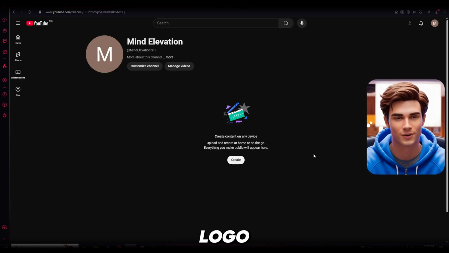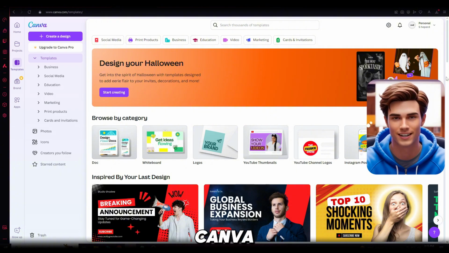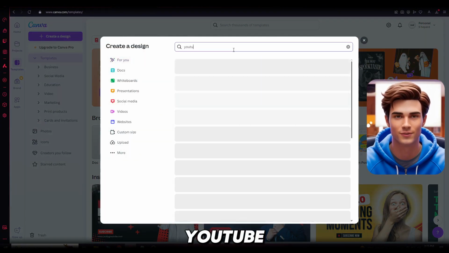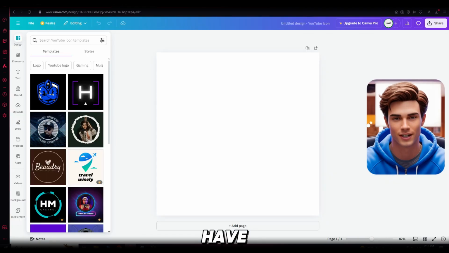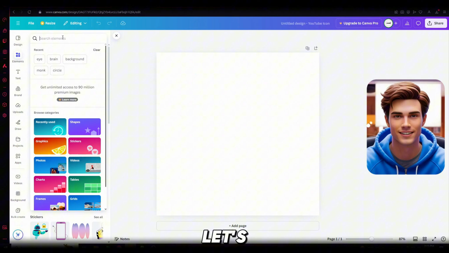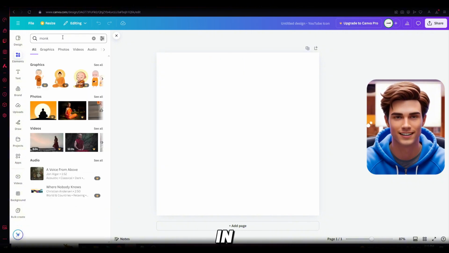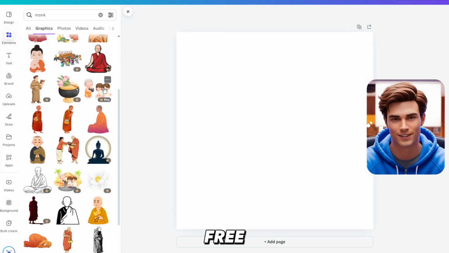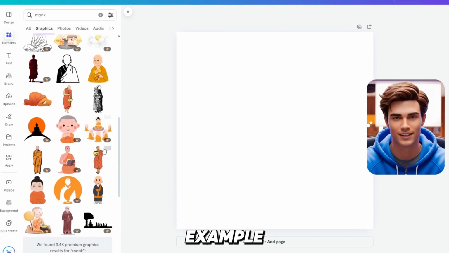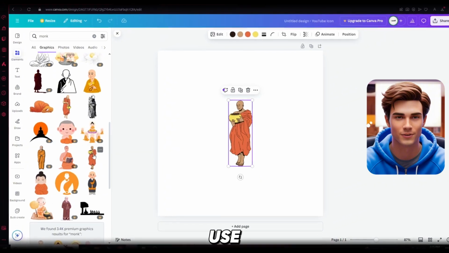We still need a channel logo, and to create that, we'll be using Canva. Click Create Design and search for YouTube logo. Once you click on it, you'll have a blank page ready to go. Since our channel is in the philosophical niche, let's start by adding a monk to our logo. Open the Elements tab and search for monk. In the graphics section, you'll find hundreds of free images to use. For example, this one looks perfect, so I'll go ahead and use it for our logo.